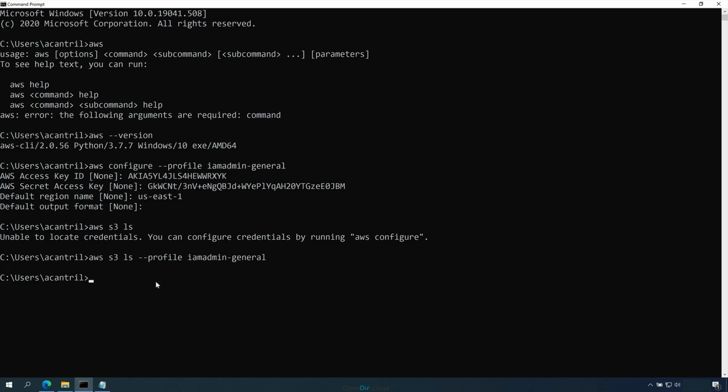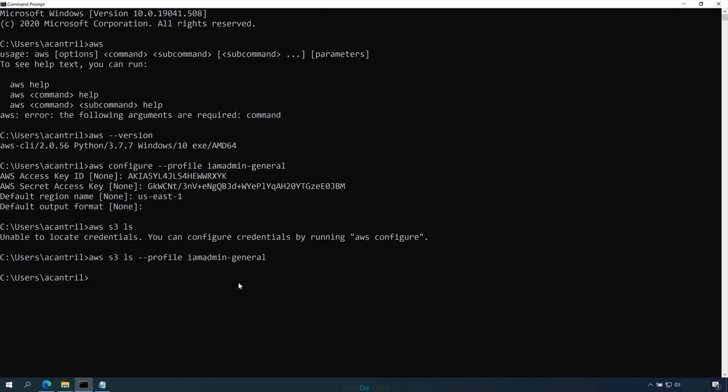The only thing you need to worry about is if you receive an error message. If you receive an error message, it probably means that you haven't copied down either the access key ID or the secret access key in their entirety. And to fix that, you can just go ahead and rerun the AWS configure command with this named profile on the end. If we just rerun this, it will offer us the ability to re-enter those values. But in this case, because we didn't get an error, we don't need to do this.